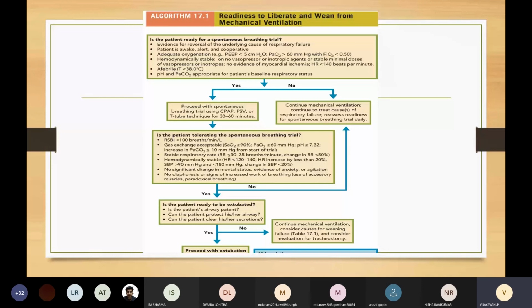The patient should be free from cardiac arrhythmias. There should be no significant change in mental status. There should be no evidence of anxiety or agitation, no evidence of increased work of breathing, and no diaphoresis. If the answer to this is yes, then the patient is ready to be extubated. If it is no, continue mechanical ventilation. Now, when the patient is ready to be extubated, we should ask certain questions. Is the patient's airway patent? Can the patient protect his or her airway? Can the patient clear his or her secretions? If the answer is yes, proceed with extubation. If it is no, continue mechanical ventilation and consider causes for weaning failure.